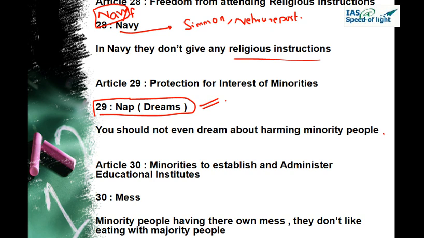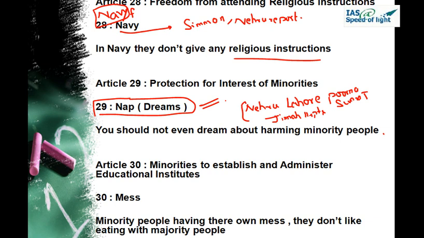So NAP, if you remember, Nehru was seeing the dreams. One Hor came, Lahore, and Purna Swaraj, right? Asking for Purna Swaraj. And also Jinnah's 14 points. Jinnah was shouting in his dream about his 14 points. So these are the things which we related with 29 in the modern history part. So now we are relating 29 NAP with the interests of minorities.